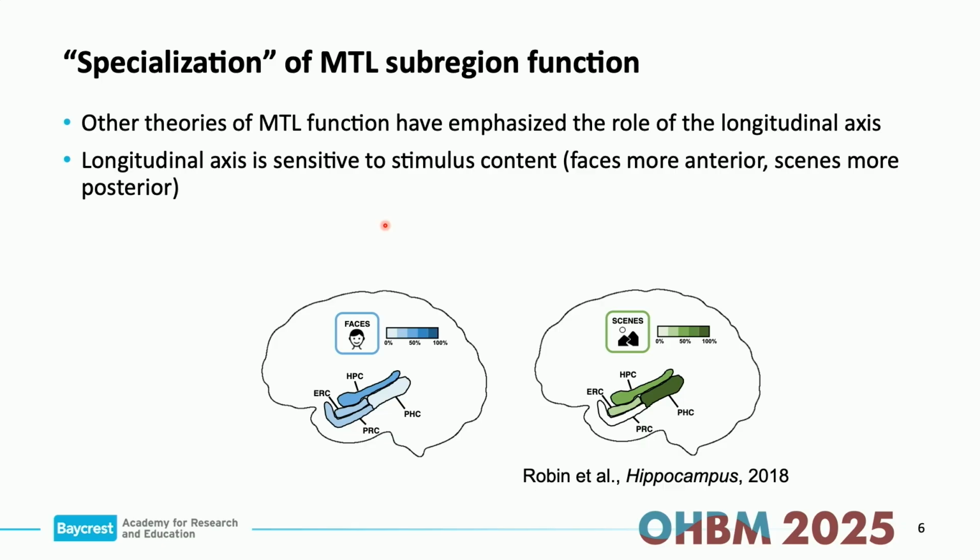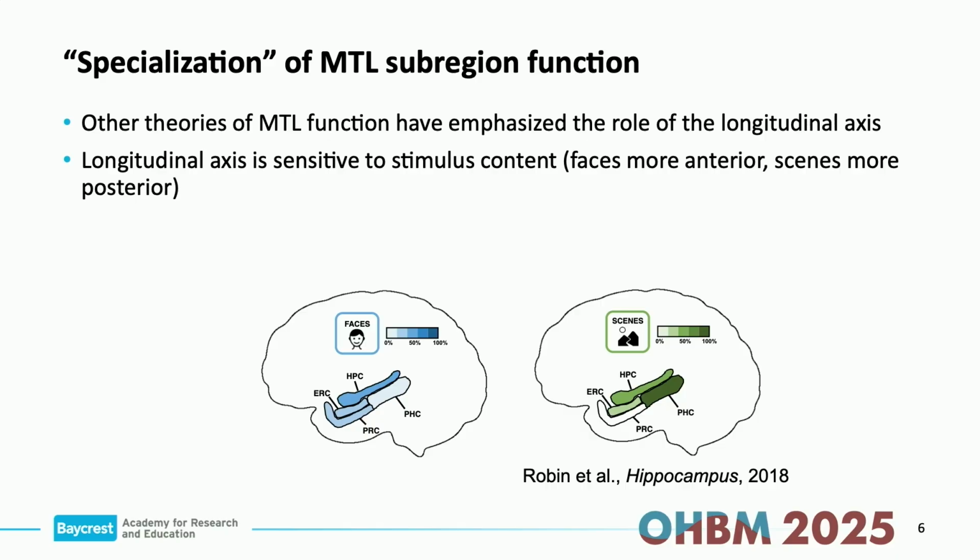Now, when you look at the hippocampus itself, the picture gets a little bit less clear in terms of the anterior to posterior distinction. So that might give you a little bit of a hint already that there might be something going on in the hippocampus where it's not necessarily as tied to the stimulus content itself.